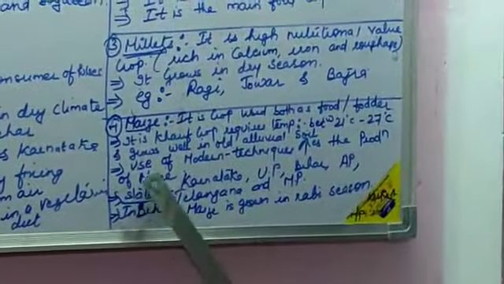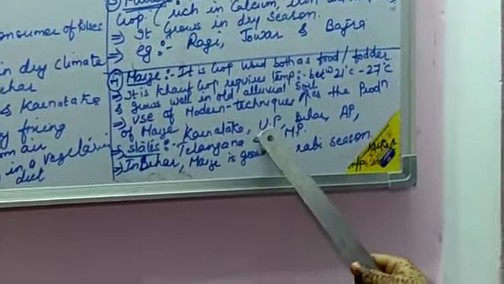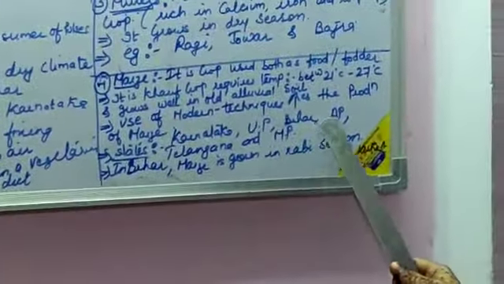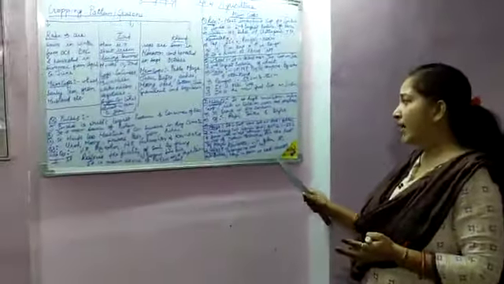Now, the main states where we can find the production of maize are Karnataka, Uttar Pradesh, Bihar, Andhra Pradesh, Telangana and Madhya Pradesh. And of course, in Bihar, maize is grown in the Rabi season.